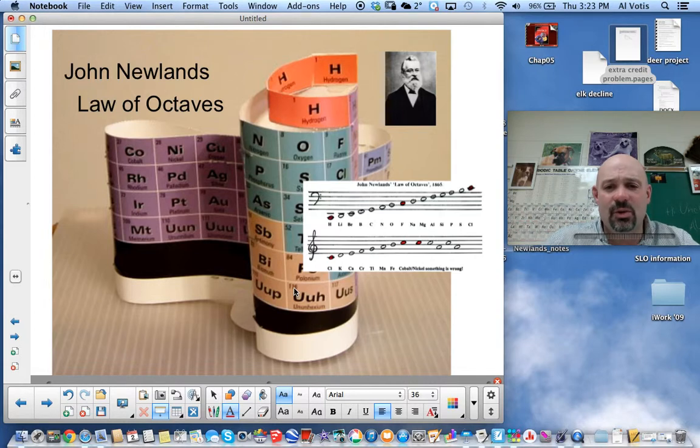What he noticed is those elements tended to repeat in units of 8. You can see here on this list of notes, he called those octaves because octaves occur every 8 notes, and then you have the next octave. So he called this the law of octaves. Elements are repeating in these groups of 8: hydrogen, lithium, beryllium, boron, carbon, nitrogen, oxygen, fluorine. And then you saw repeating patterns. You get chlorine. Lithium and sodium were 8 apart. Beryllium and magnesium were 8 apart. So we saw that repeating pattern.